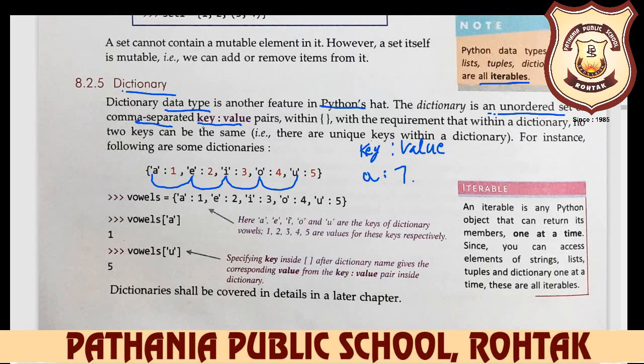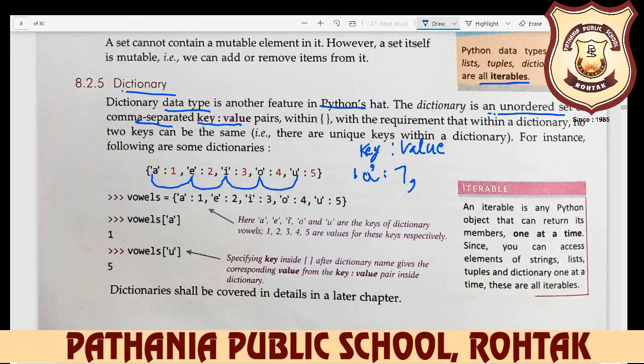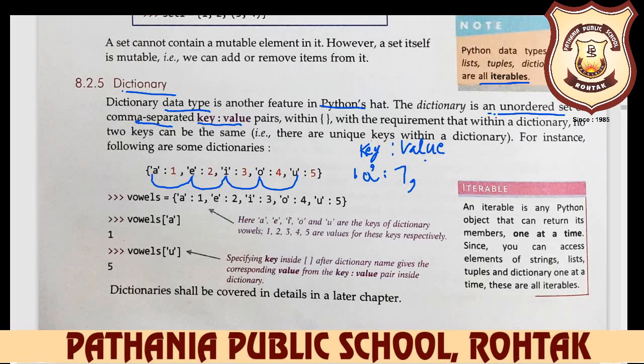Then you separate it with the comma operator and always your key within the single quotes. After that, if you write down A again, it is not accepted here because in dictionary no two keys can be the same. All the keys are different, all the keys are unique in the dictionary. So you don't write down the same key again.